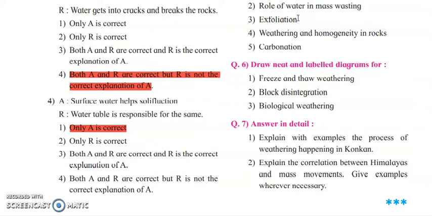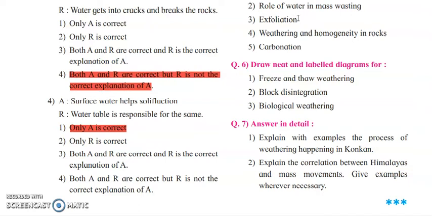Okay, so exfoliation is a process like how we remove the onion's scales, each and every one. In the same manner, the rock starts leaving each and every layer, layer by layer. So that process is called exfoliation.